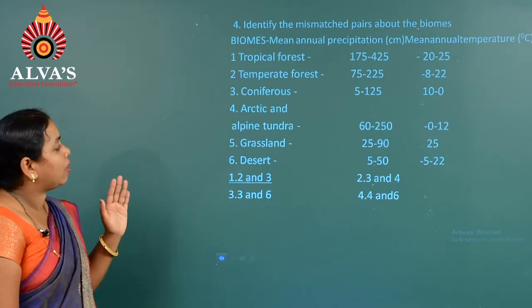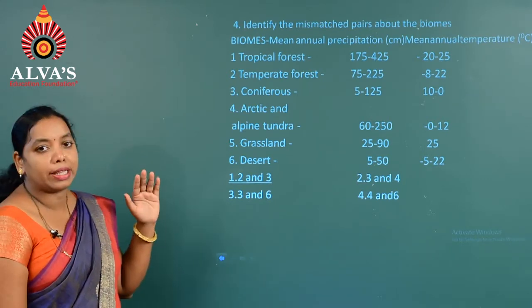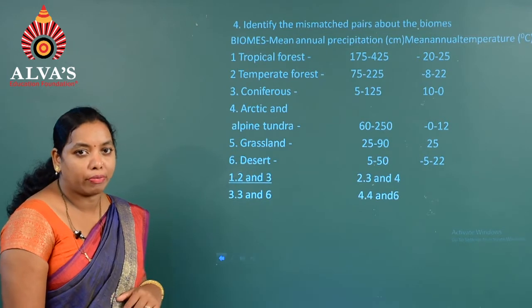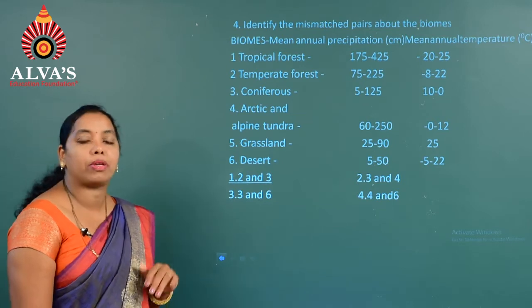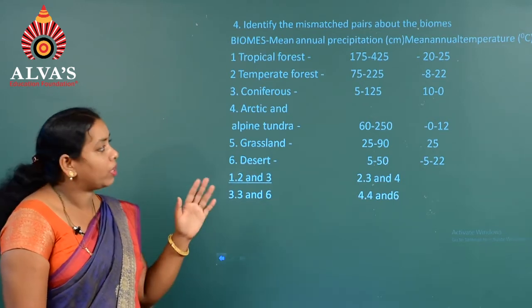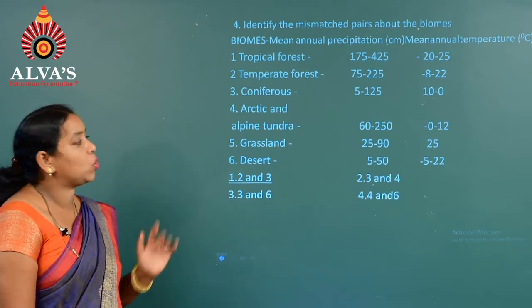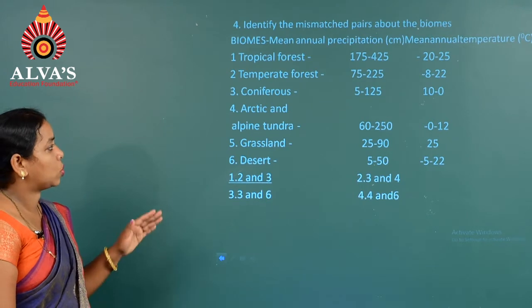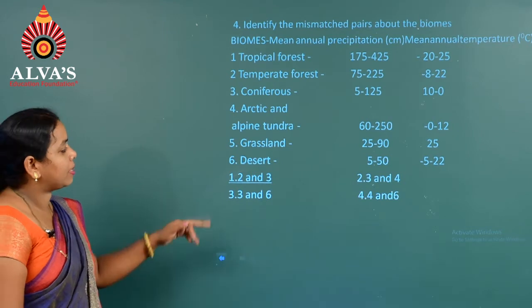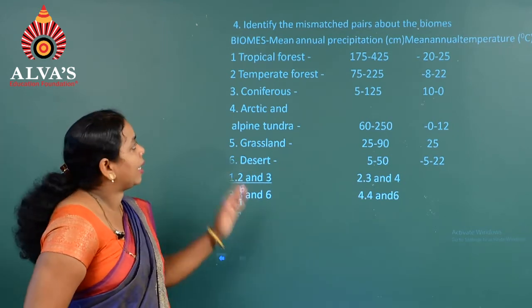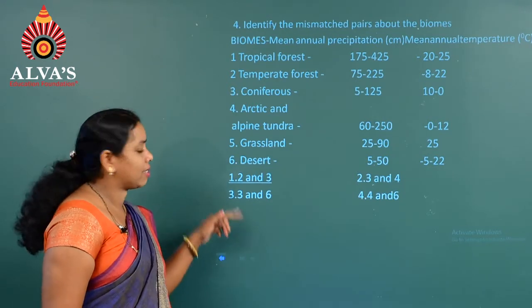And also the next option is the third one, that is coniferous region, where the annual precipitation is 5 to 125. They said the annual rainfall in case of the coniferous forest is more than this, and even we can see that the temperature is not at 10 degrees Celsius. The temperature also varies, whatever is given over there fluctuates. So hence we can see that in the fourth question, option 2 and 3 are mismatched. So the answer is the first one.